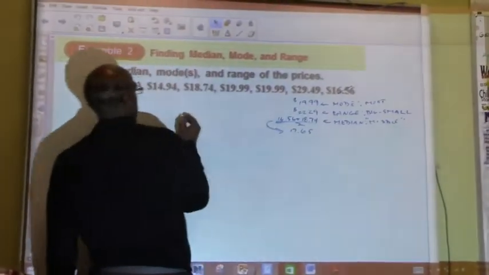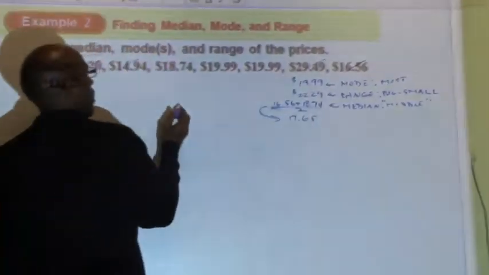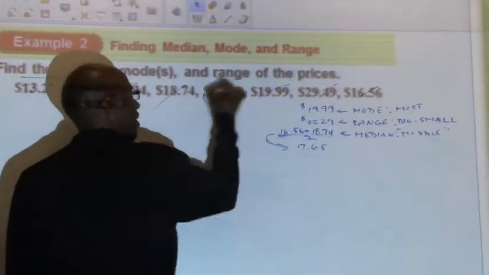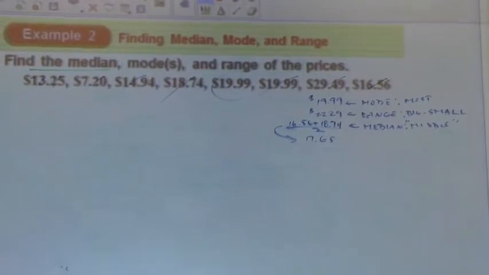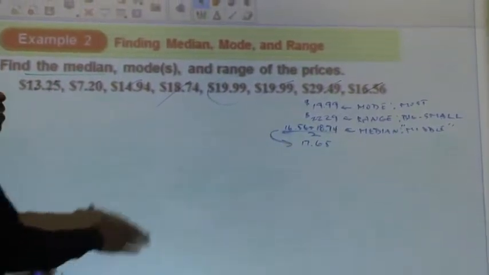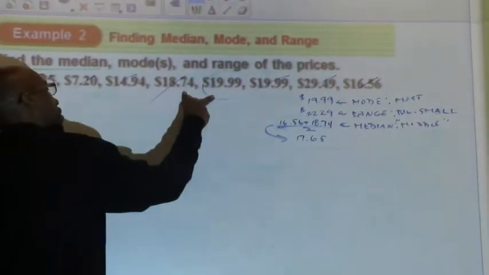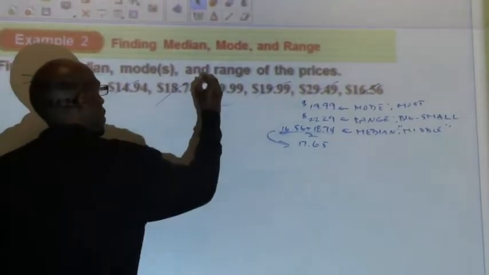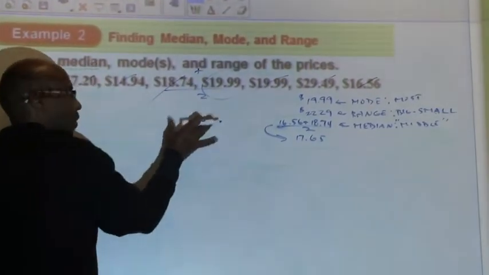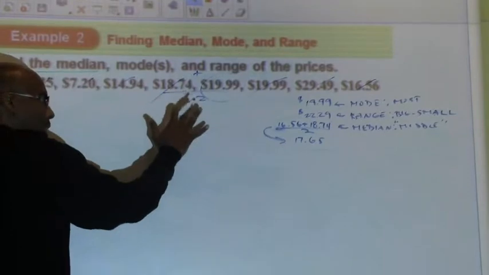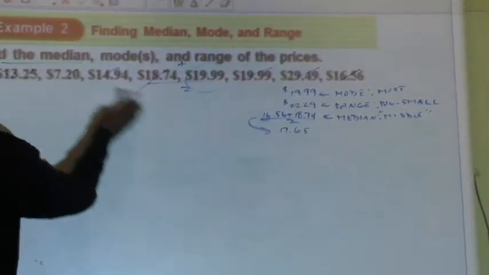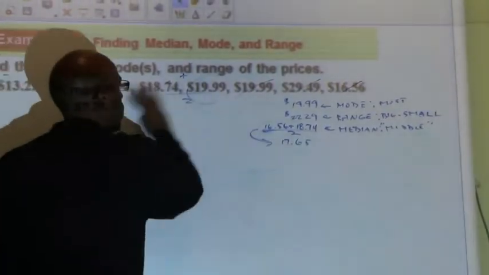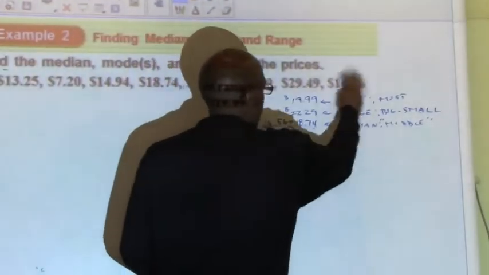And the dude in the middle, he's the median. That's the normal way you do it. But because that's so easy, they always like to make it even, so you have to add the two middle numbers and divide by 2. If they're in order, what I just did is it. If they're out of order, then you get a wrong answer. The only reason I put them out of order is just to make it harder.